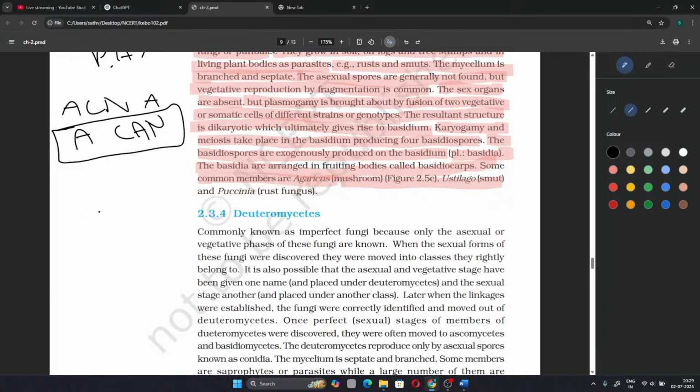We can remember the examples under Basidiomycetes as ABUP: A for Agaricus, B for Basidiomycetes, U for Ustilago. Ustilago is the smut fungus and Puccinia is the rust fungus.